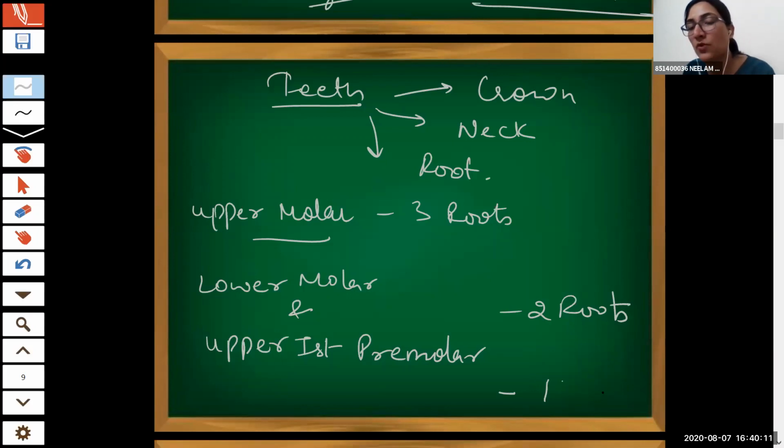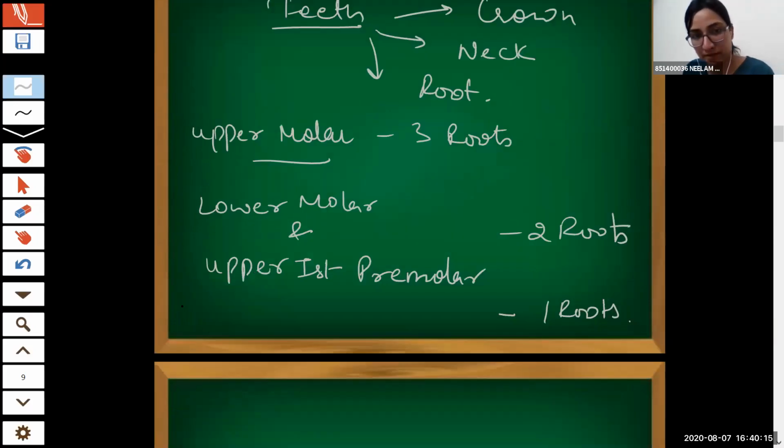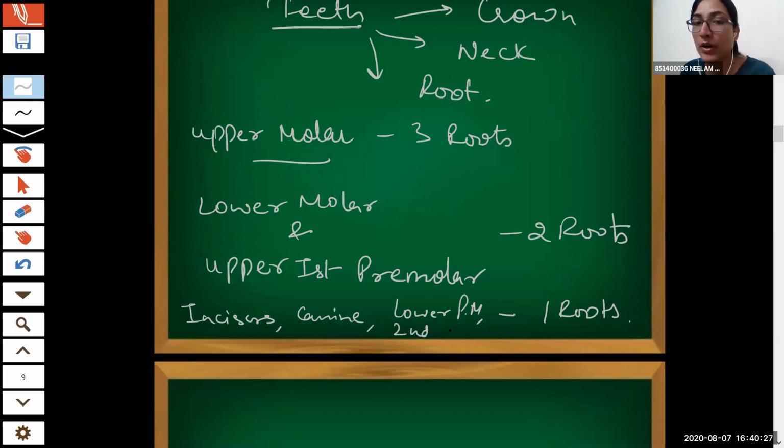Can you name the rest of the teeth? Incisors, canines. That's it? Other premolars. Which one is the other? The lower premolars and the second upper one. Okay? Got it? Yes, ma'am. Good.